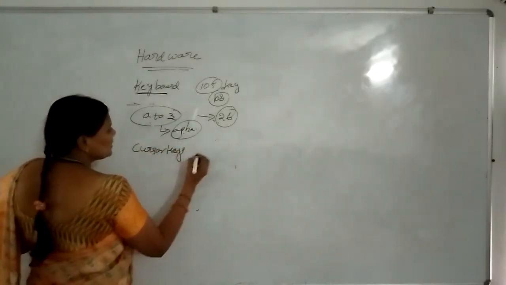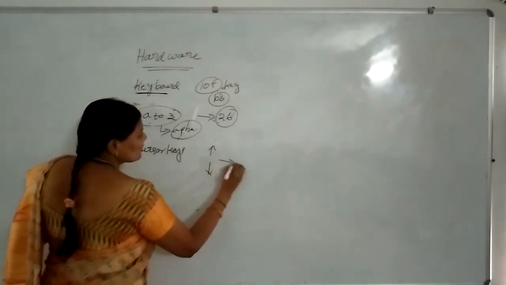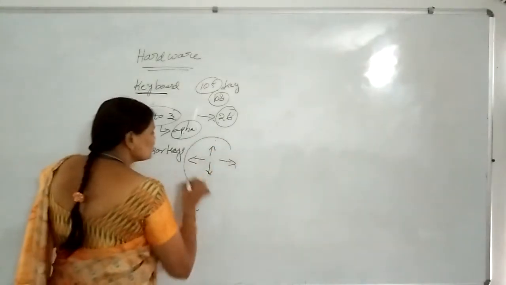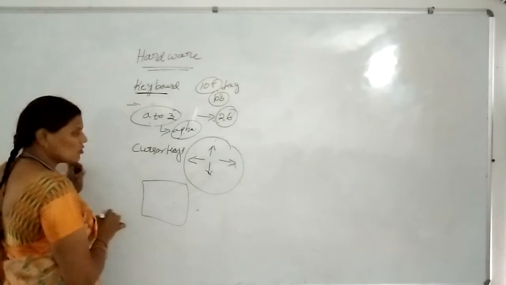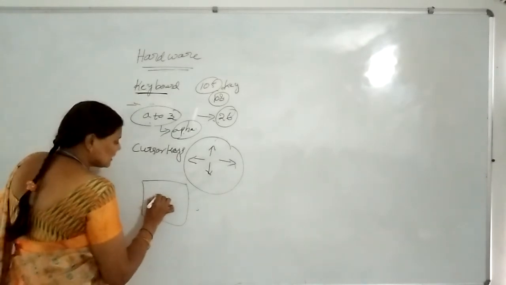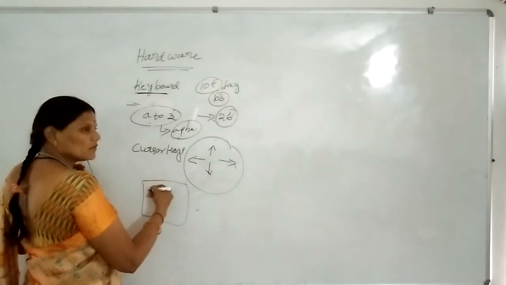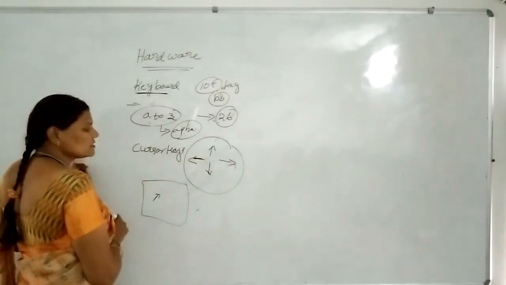Cursor keys. But how many cursor keys are there? Four. These are the up arrow, down arrow, right arrow, and left arrow. Why are we going to be using these keys? On the desktop, one cursor will be blinking. We need to move that cursor from left to right, right to left, top to bottom, and bottom to top, so we are going to be using the cursor keys.